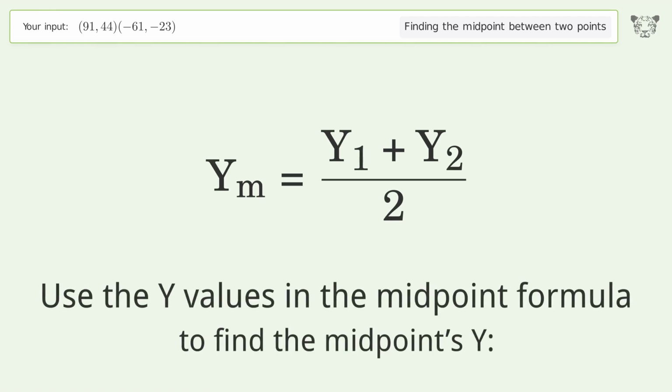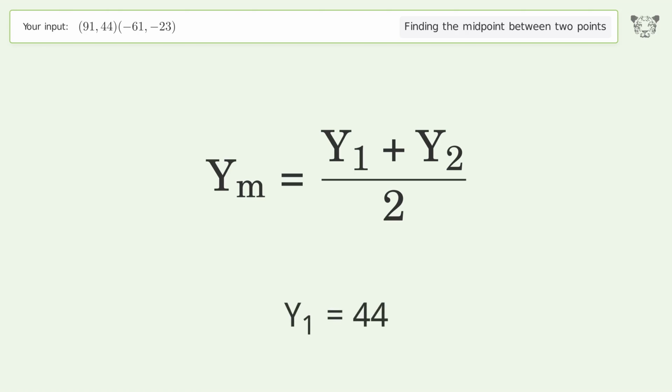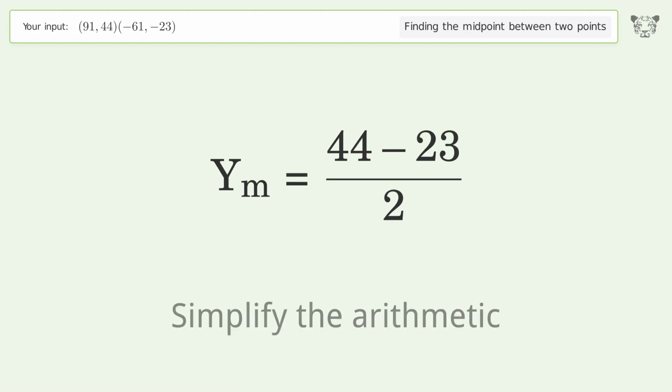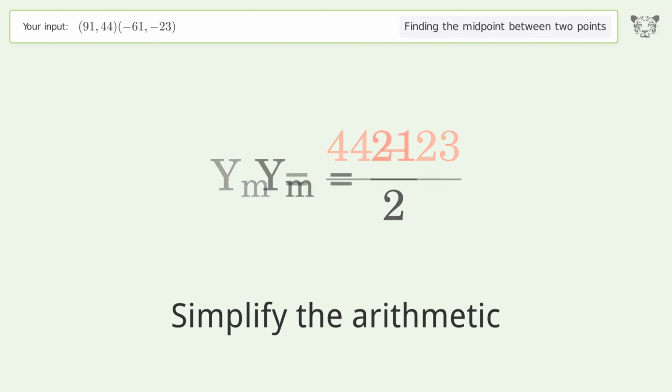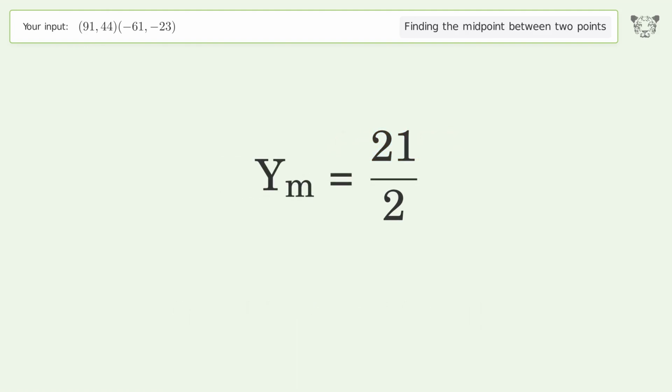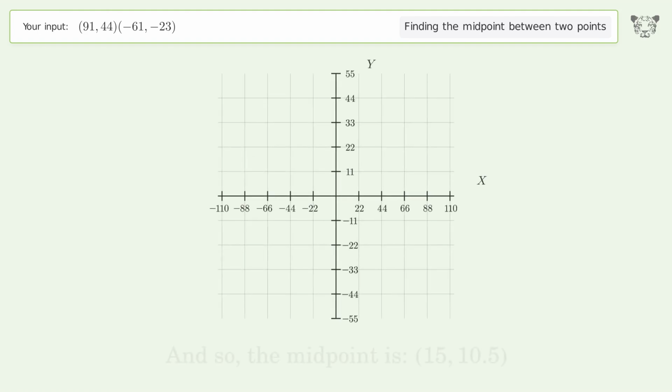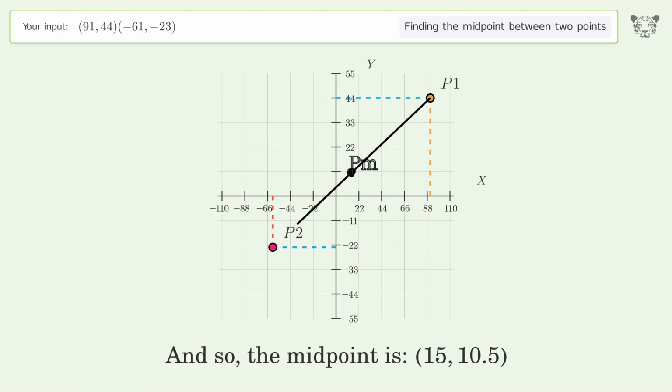Use the y values in the midpoint formula to find the midpoint's y. y1 equals 44. y2 equals negative 23. Simplify the arithmetic. And so, the midpoint is 15, 10.5.